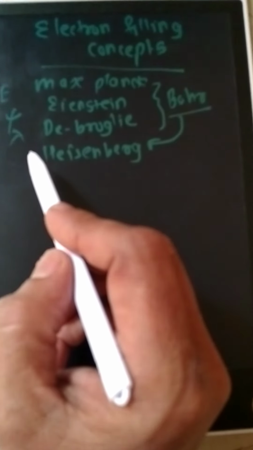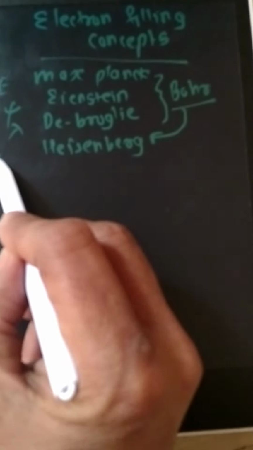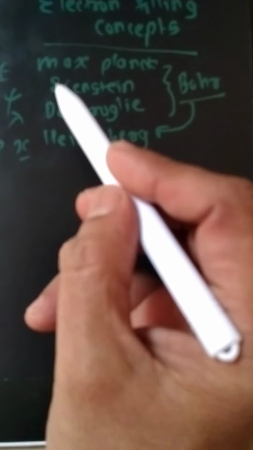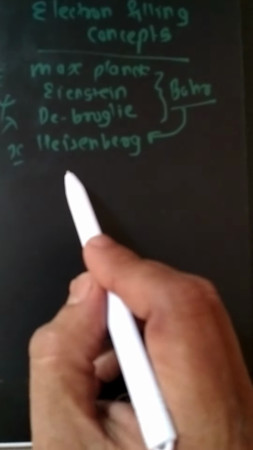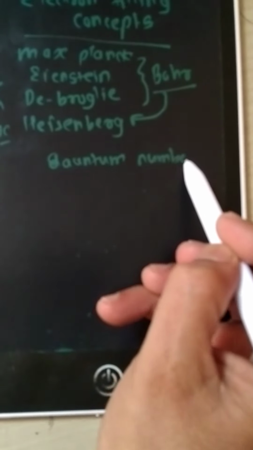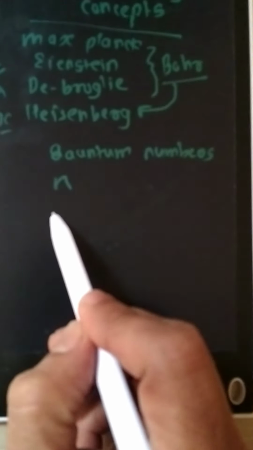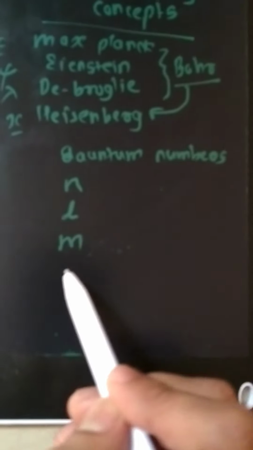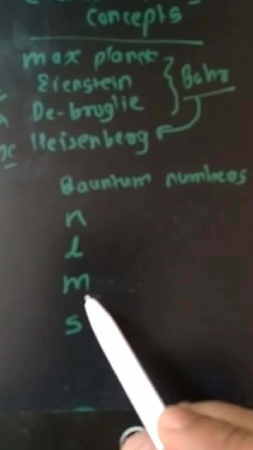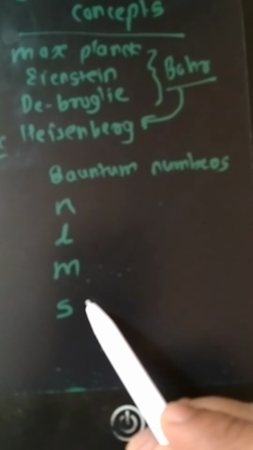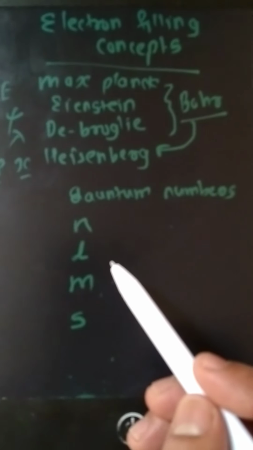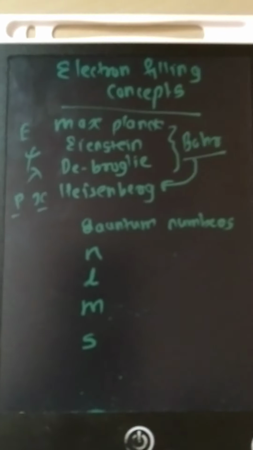Heisenberg explained the uncertainty in the momentum and position of the electron. After all these quantum scientists, quantum numbers arose to explain the capacities of the electrons in the orbitals. Which quantum numbers? We know them: n, l, m, s. n, the principal quantum number, explains the shell; l, the orbital quantum number, gives the orbitals; m gives the orientations along the x, y, z directions for orbitals; s gives the spins of the electron. Taking these quantum numbers, we can determine the capacities of the orbitals for the electrons.